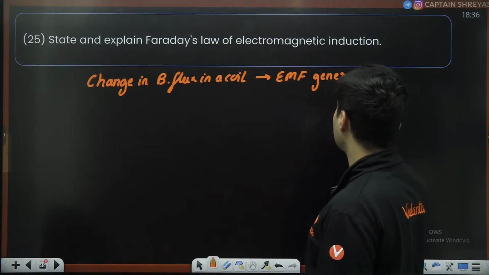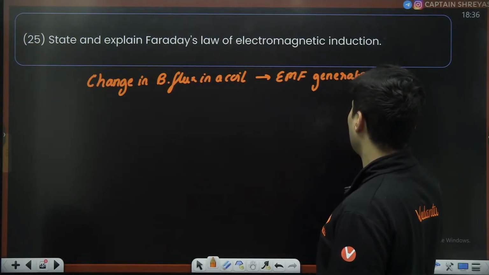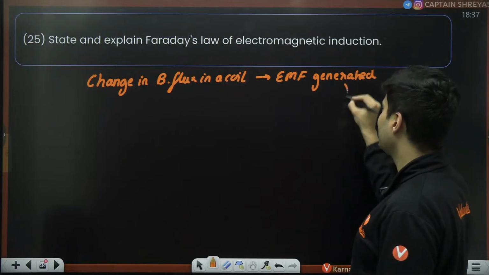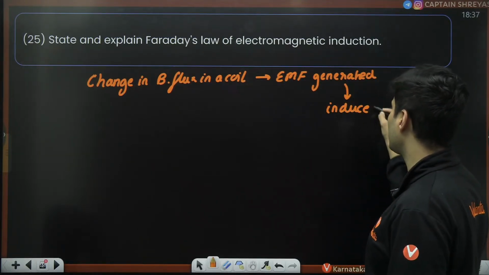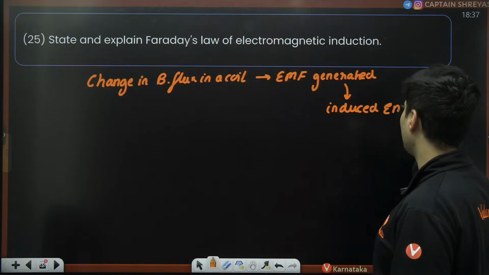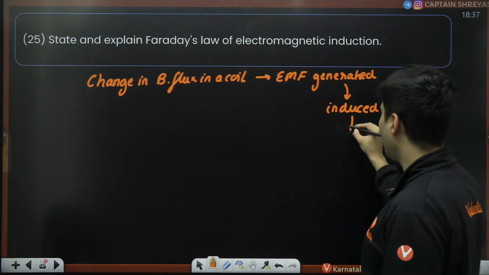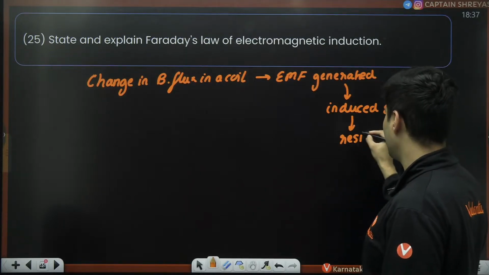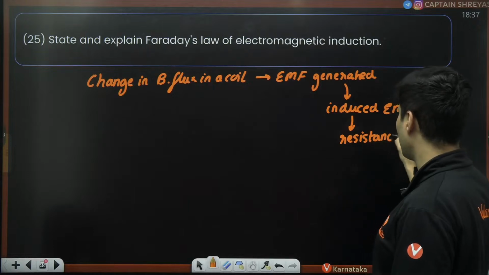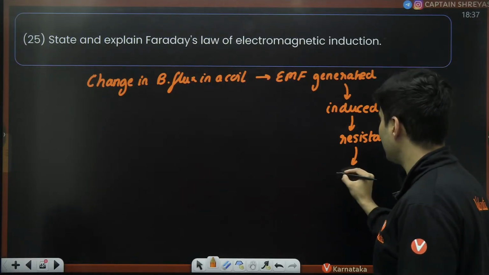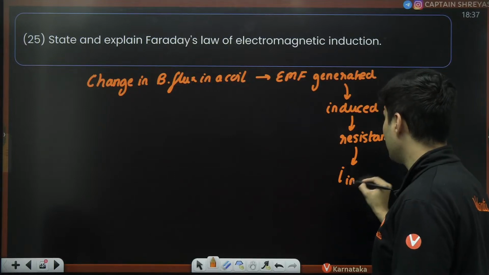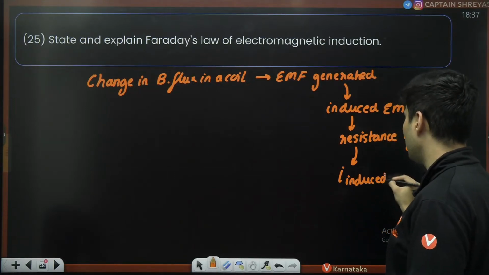This EMF which is generated, there is electromotive force which is generated. This is called the induced EMF. So induced EMF is created, and based on the resistance of that particular coil, you will see there is current which has been induced in that coil.